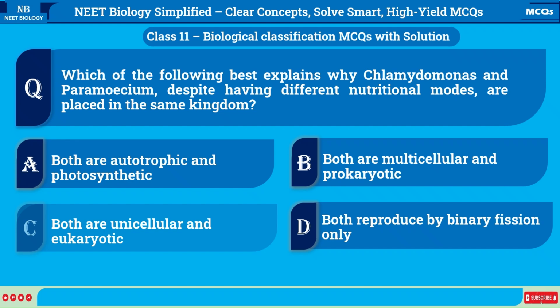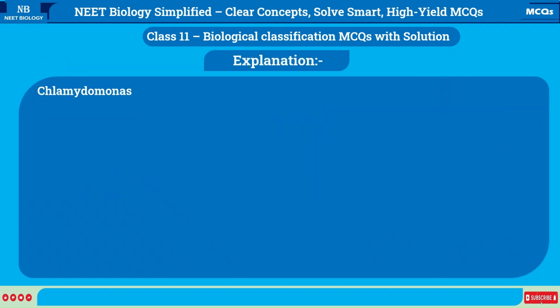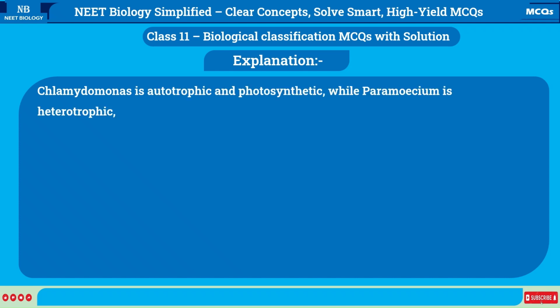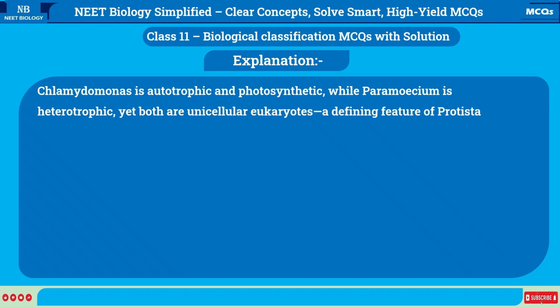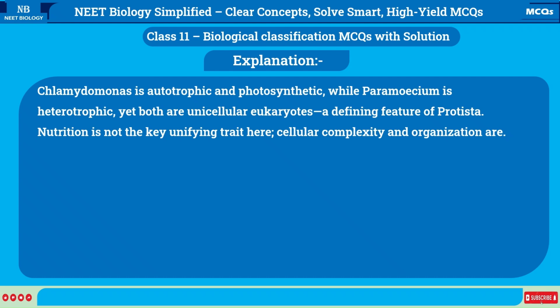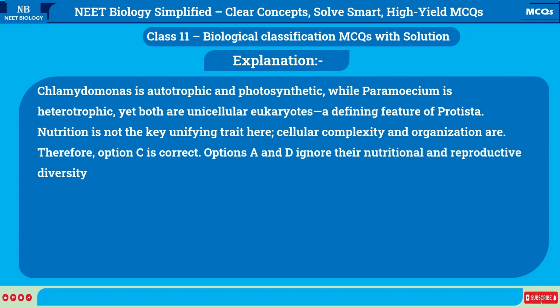Correct answer is C. Both are unicellular and eukaryotic. Explanation. Chlamydomonas is autotrophic and photosynthetic, while Paramecium is heterotrophic, yet both are unicellular eukaryotes, a defining feature of Protista. Nutrition is not the key unifying trait here. Cellular complexity and organization are. Therefore, option C is correct. Options A and D ignore their nutritional and reproductive diversity, and B is incorrect as both are eukaryotic, not prokaryotic.